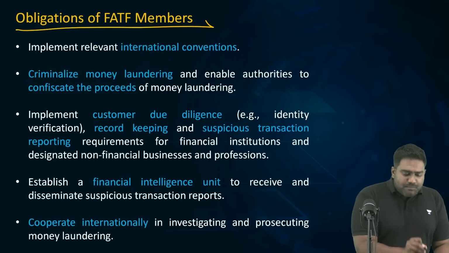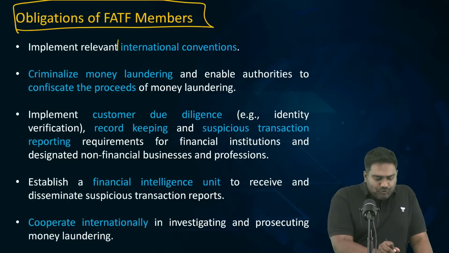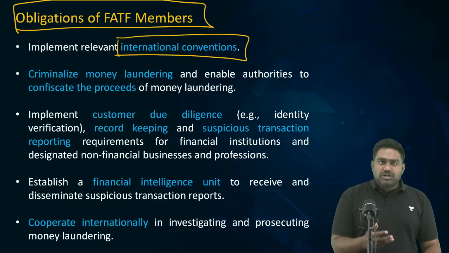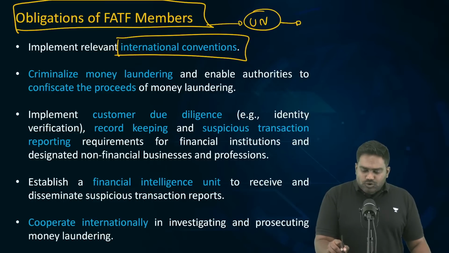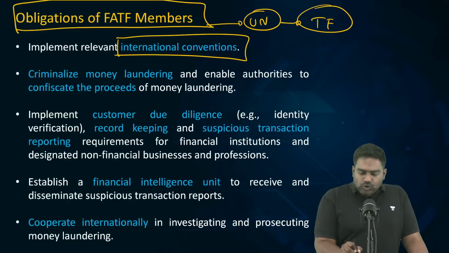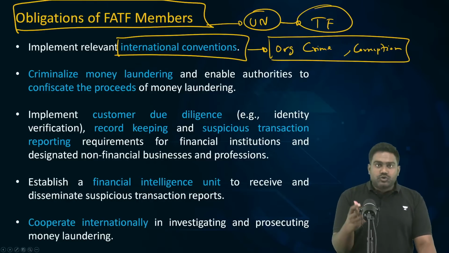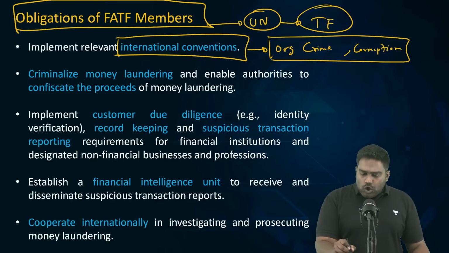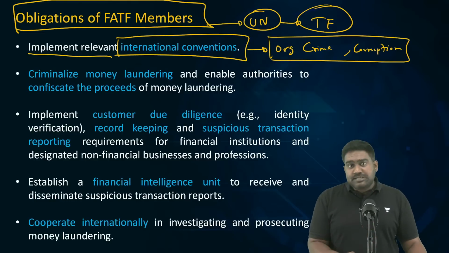So, FATF members and all the jurisdictions around the world have certain obligations on them. They have to abide by the related international conventions, UN resolutions. For example, there are UN resolutions related to terrorist financing. There are international conventions related to organized crime, corruption, which could all be the source of money laundering, which could be the source of illegal wealth, the black money. So, all these established international conventions, treaties, UN resolutions have to be followed by the countries, by FATF members and jurisdictions around the world.